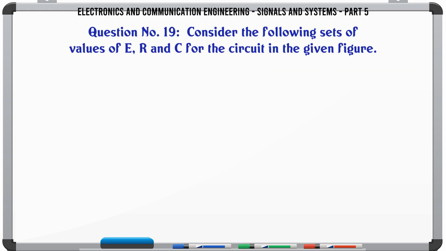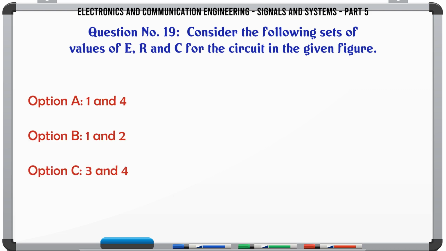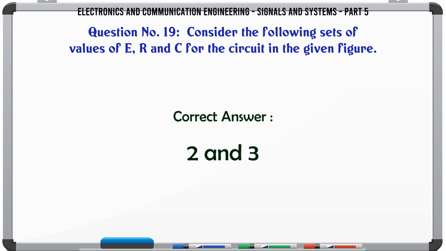Consider the following sets of values of E, R, and C for the circuit in the given figure. A: 1 and 4, B: 1 and 2, C: 3 and 4, D: 2 and 3. The correct answer is 2 and 3.